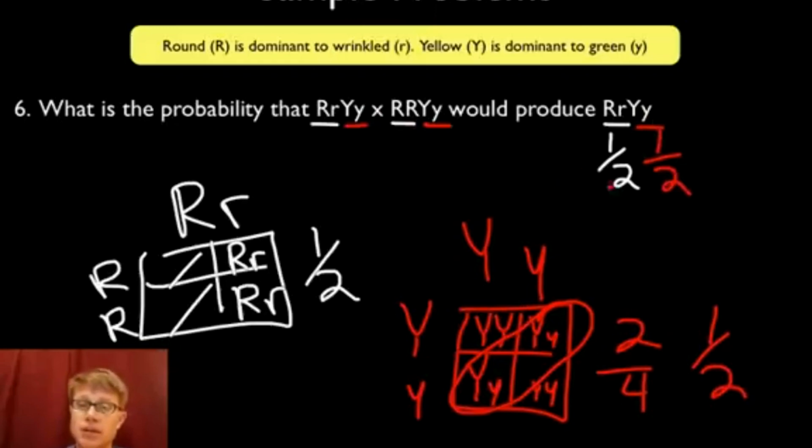Okay, so now instead of doing this huge unwieldy 4x4 Punnett square, what I've done is I've almost got there. Because the odds of getting this are 1 in 2, the odds of getting this are 1 in 2. So what are the odds of getting both of those? I simply multiply those together. And it's a 1 in 4.